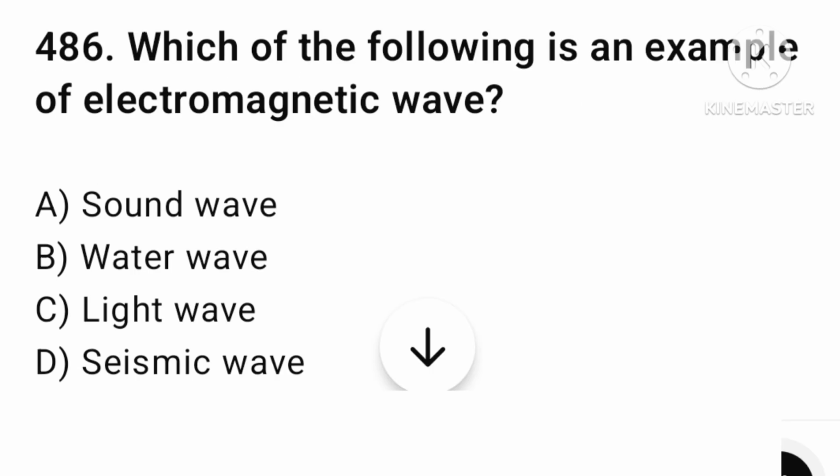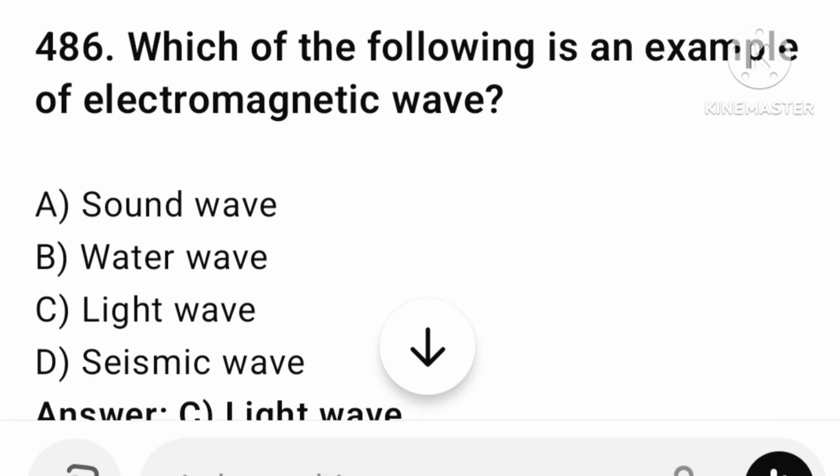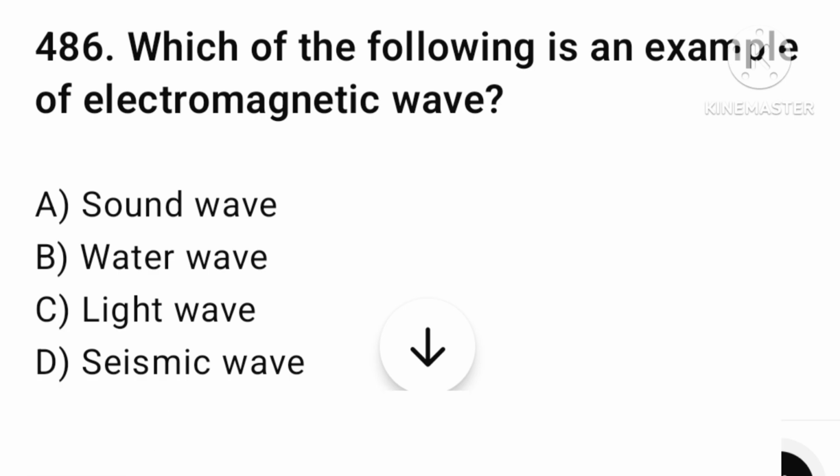The next question is which of the following is an example of electromagnetic wave? Sound wave, water wave, light wave, or seismic wave. The answer is option number C, light wave. Let's find the next question.